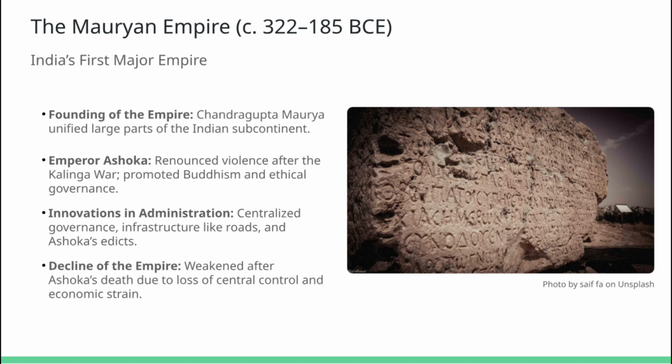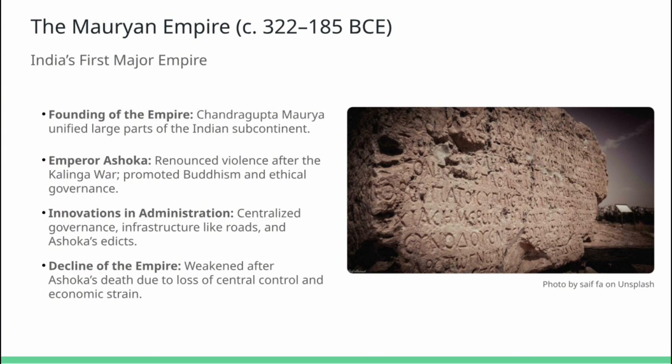Now we zoom ahead to the first large-scale empire on the subcontinent, the Mauryan Empire. Founded by the ambitious Chandragupta Maurya, this empire united an astonishing portion of the region under a centralized administration. Then came Bindusara, who extended dominion further south. However, the real superstar many remember is Emperor Ashoka. He famously converted to Buddhism after witnessing the devastating Kalinga War. With a change of heart, he championed non-violence, sending missionaries across Asia to spread Buddhist teachings.